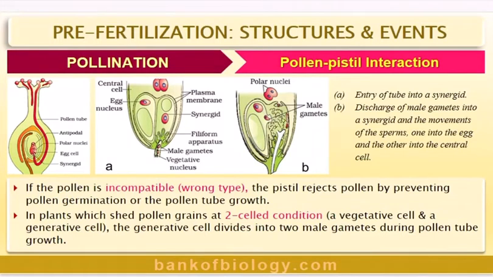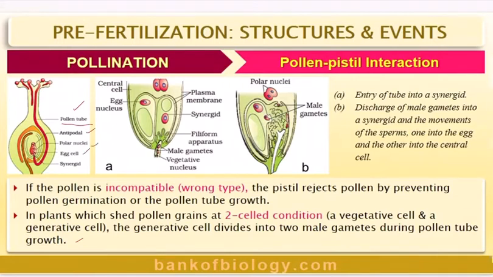Now, continuing with this pollen-pistil interaction. If the pollen is incompatible, see, if it is compatible, there is a pollen tube. The pistil rejects pollen by preventing pollen germination or pollen tube growth. Then we say incompatibility. In plants which shed pollen grains at the two-celled condition, that is vegetative cell and generative cell. Remember, each pollen grain will have two cells, one big vegetative cell, one small generative cell. The generative cell divides into two male gametes during pollen tube growth. That's what I said. Male nucleus 1, male nucleus 2.